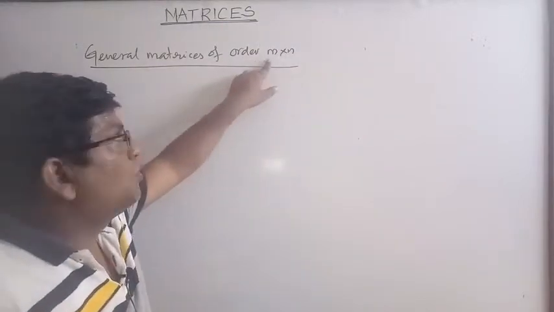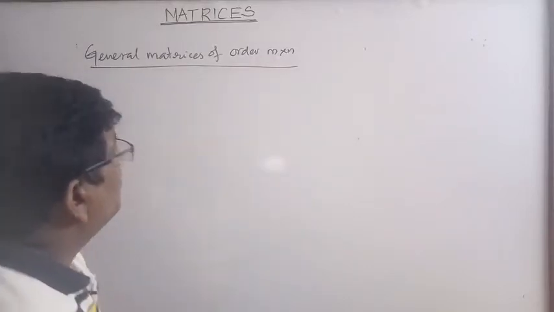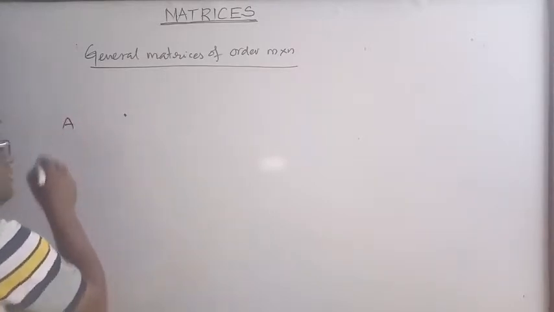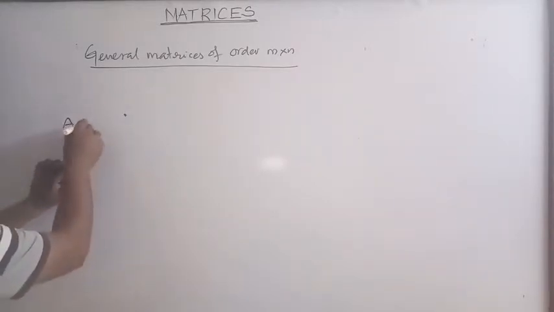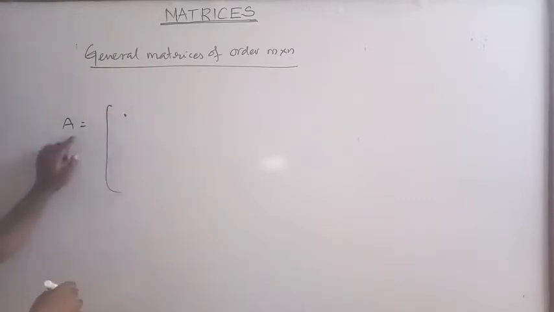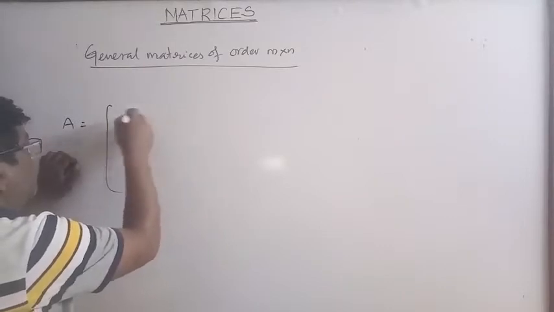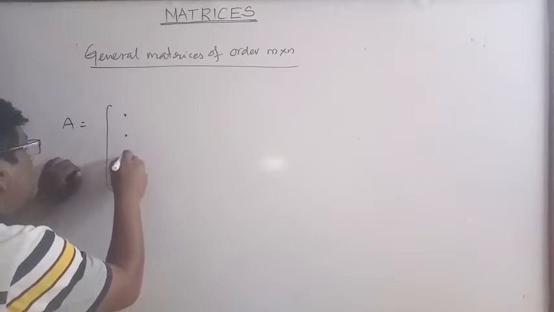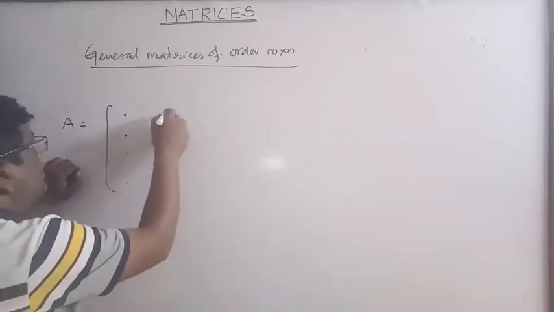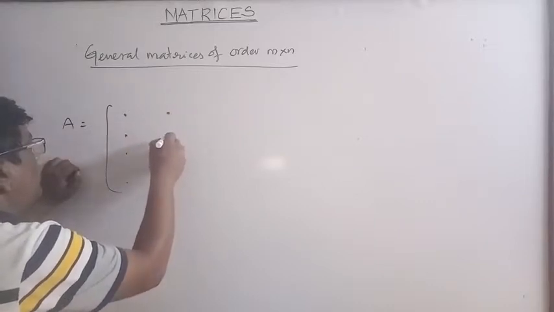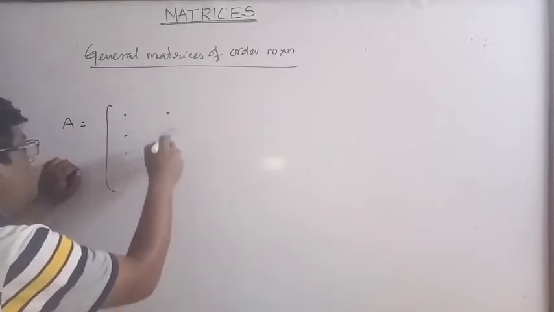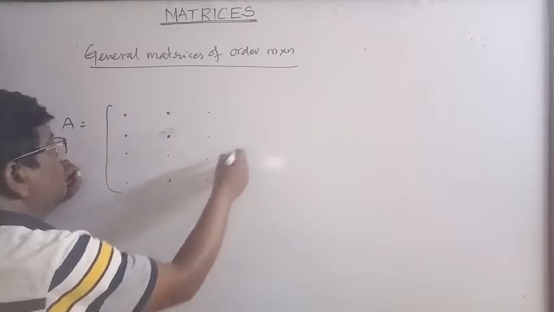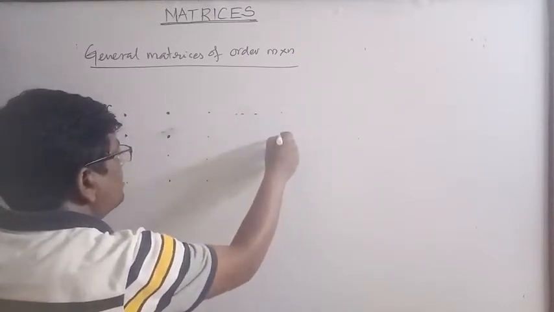What is m by n? This is the number of rows and this is the number of columns. There are m rows and n columns. Suppose this is row 1. Suppose the matrix is named as A. This is row 1 and column 1. Like this, the elements are here. So this is first row, second column, and these are the elements.